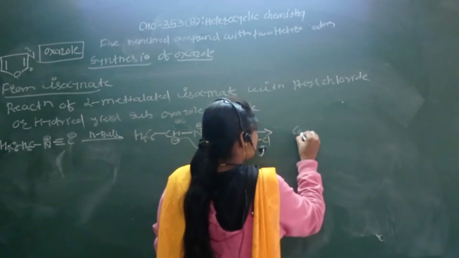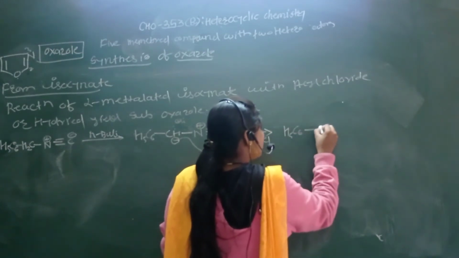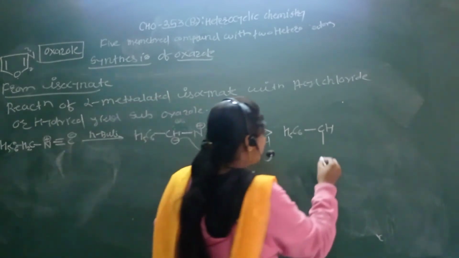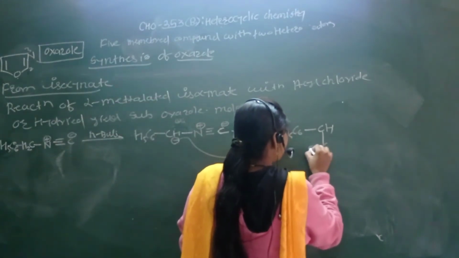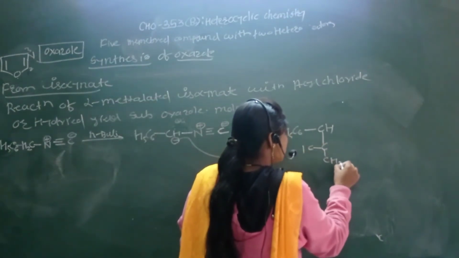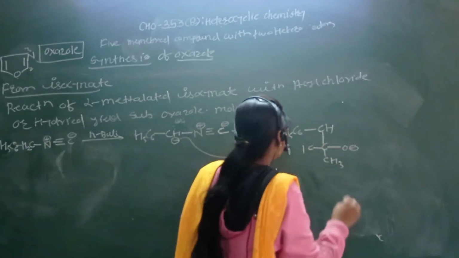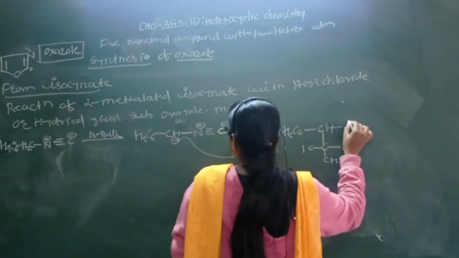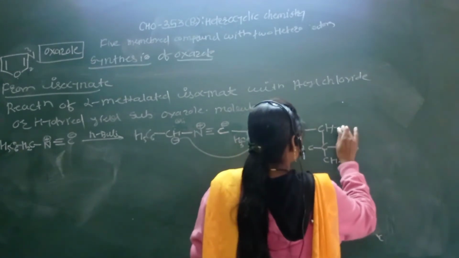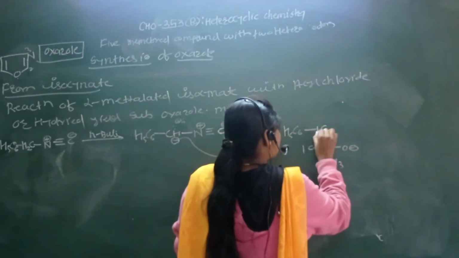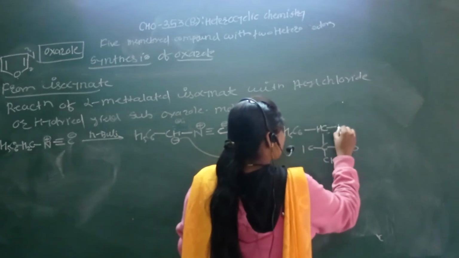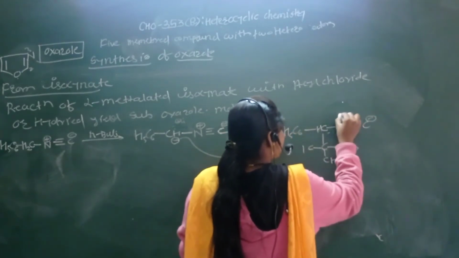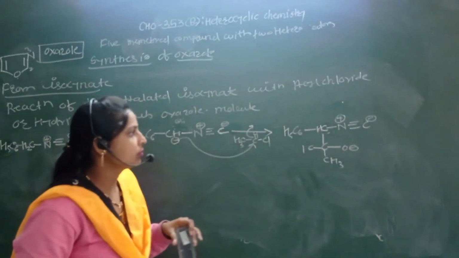So here C6H5 CH, bond between this carbon and this carbon. So here C Cl CH3 as it is. Here formation of, for example, O minus, and this remaining part is rewritten as it is, that is CH, N triple bond C carbon, and this nitrogen carries positive charge.